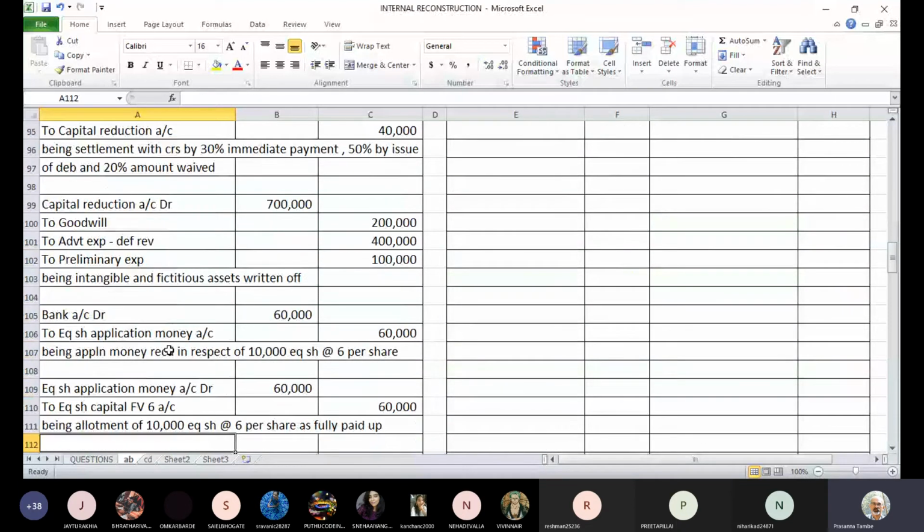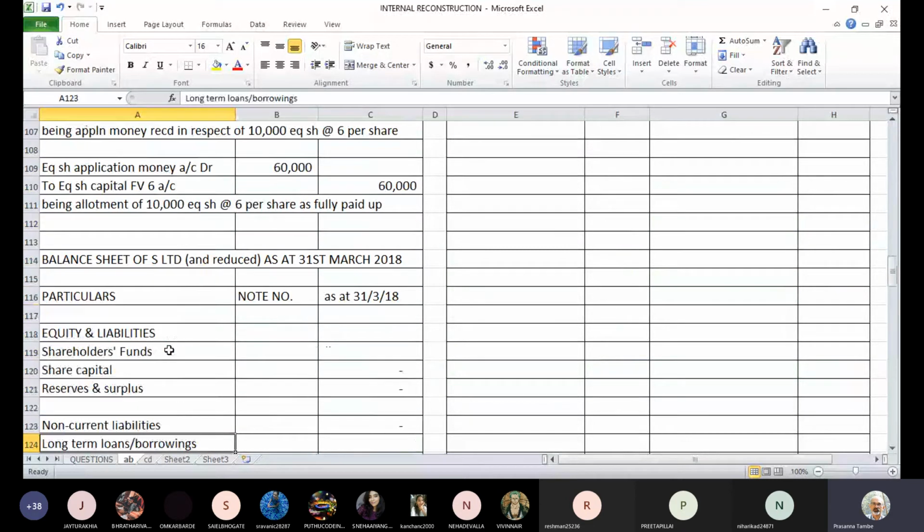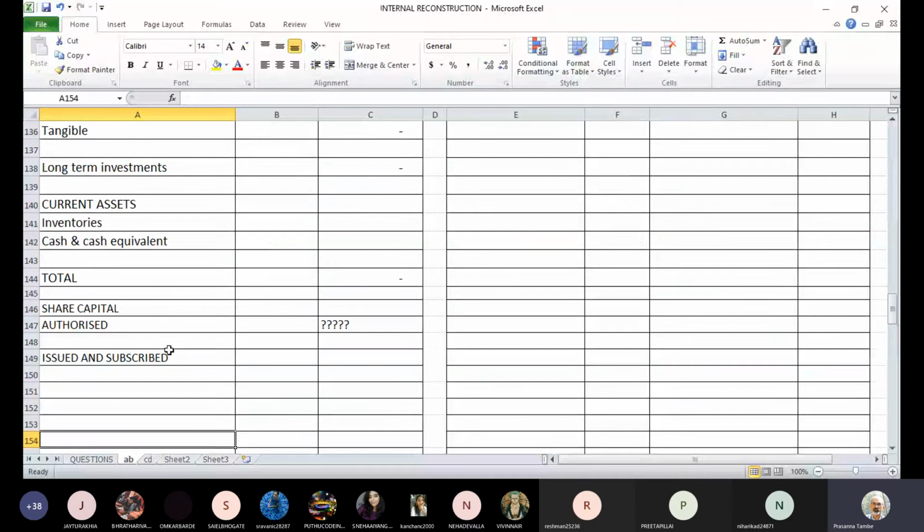So that means our total equity capital will become 1,60,000 equity shares. I'll give you a working note for that also. This will amount to 9,60,000.